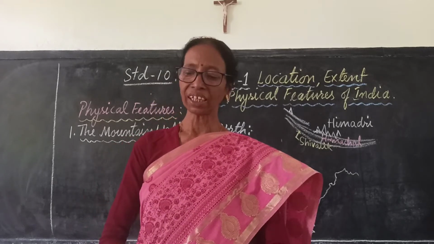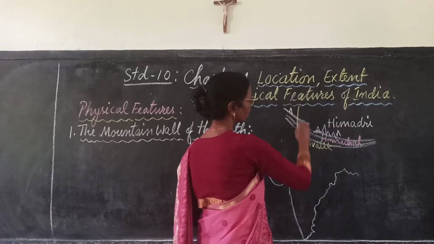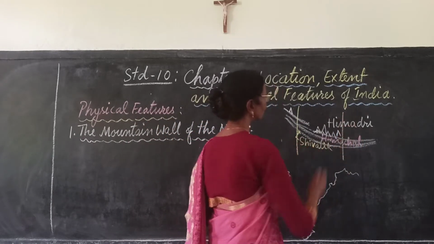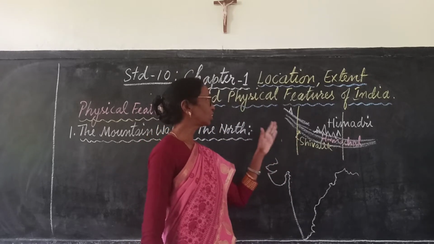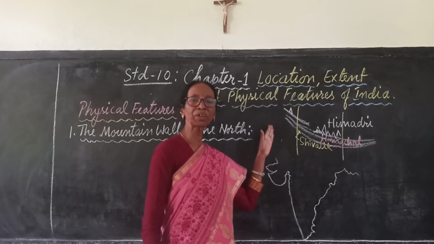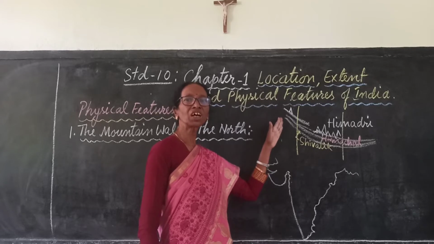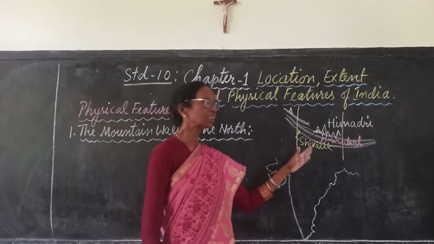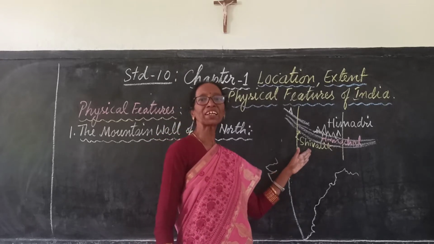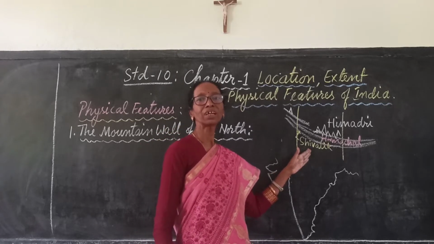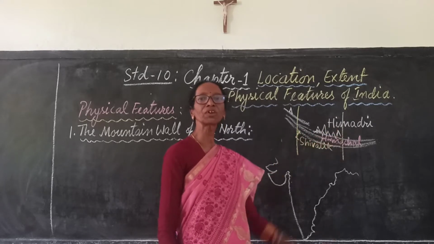If we see its location, whether it is located in the western part, the eastern part, or the central part: in the western part, the parts of Himalayas are found in Jammu Kashmir, Punjab, Himachal Pradesh. The central Himalayas, where the parallel ranges are found, are north of Uttar Pradesh and Bihar and West Bengal.